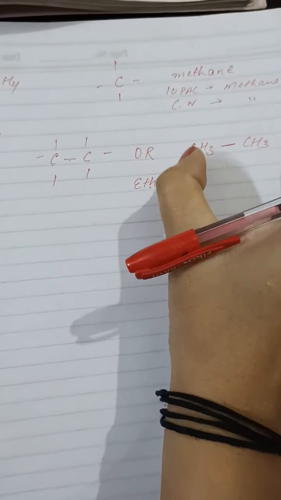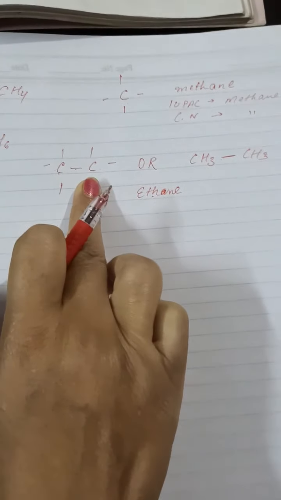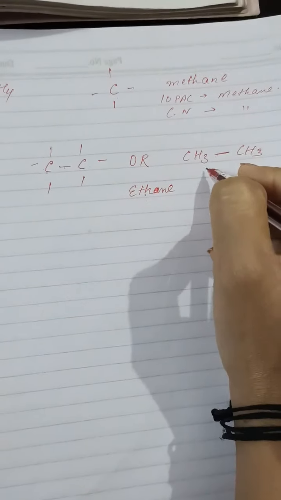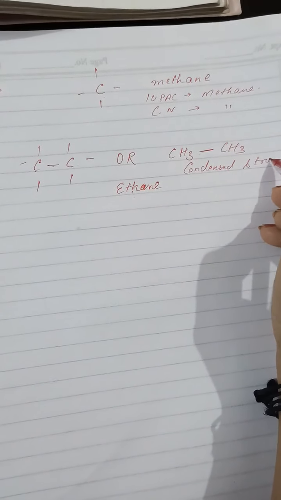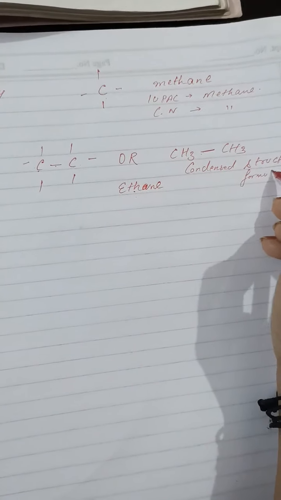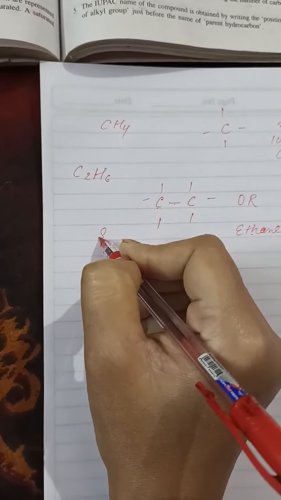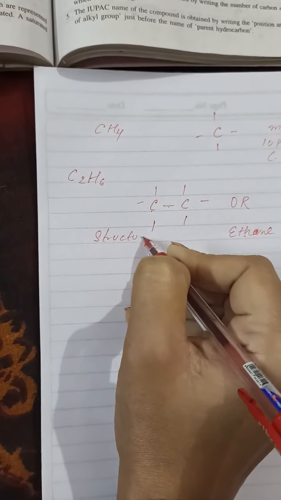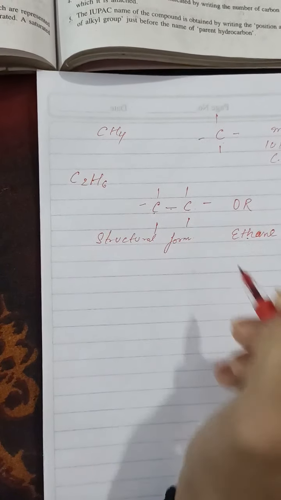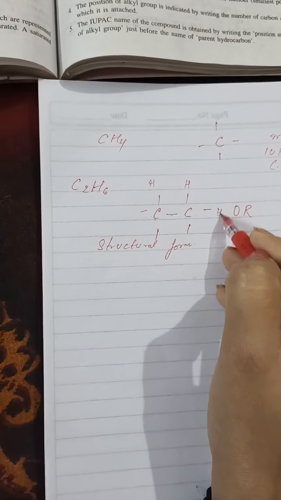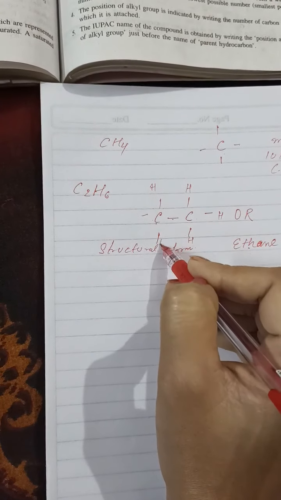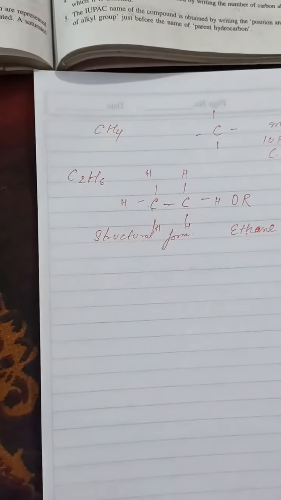If we write this type, this is said to be the structural formula, and this is said to be the condensed structural formula. These bonds are present, and here we are writing H, hydrogen. So now it should be understood to you what we are writing on these bonds.